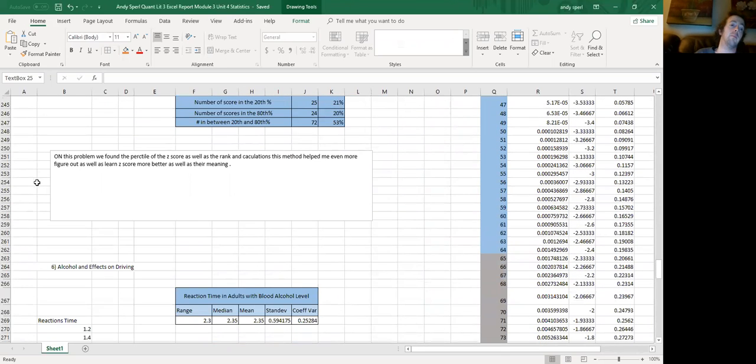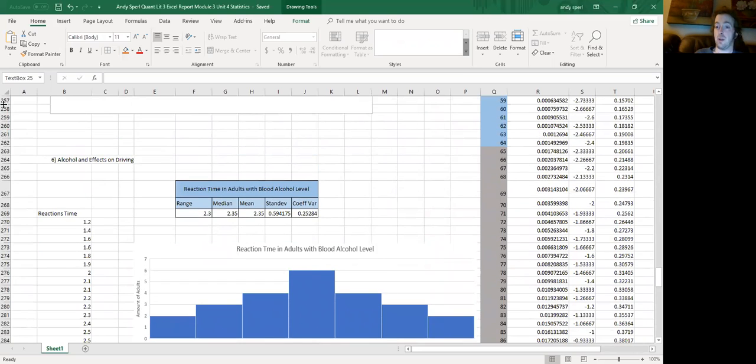Now on this problem, we found that the percentile, the Z-score, as well as the ranking calculations in this method helped us students, us philosophers, us learners. This method actually helped us learn more and figure things out, and learn the Z-score better, as well as the meaning for each individual equation in the graph problem.